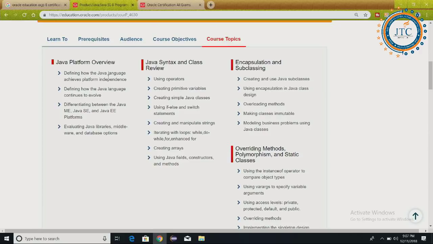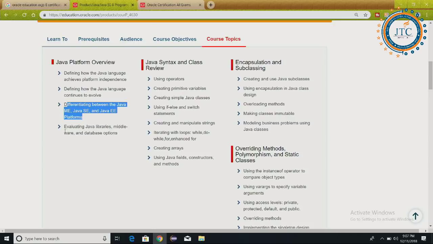So, defining how the Java language achieves platform independency. Yesterday I was talking about the Java platform independency concept, like how it is platform independent or not. Now, defining how the language continues to evolve, that we will discuss. Differentiating between the Java basic things, what is Java SE, Java EE and all other things. Over a time period we will be discussing all these things also.